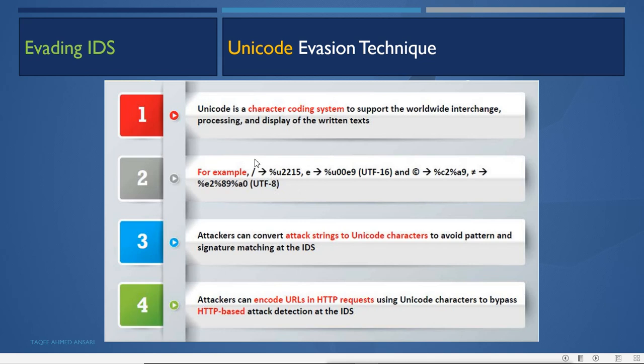So instead of sending the slash, the attacker will send this Unicode value. The attacker can convert the attack string to Unicode characters to avoid pattern and signature matching at the IDS. And attackers can encode URLs in HTTP requests using Unicode characters to bypass HTTP-based attack detection at the IDS. So the IDS will not detect this if the attacker designed the URL using Unicode, but the web server will easily understand the Unicode.